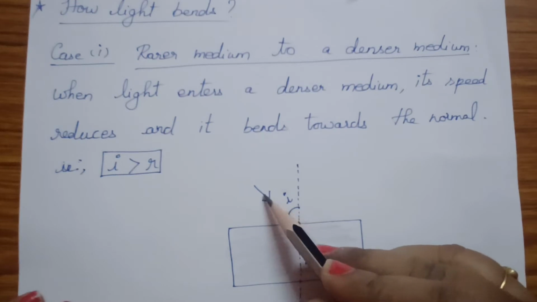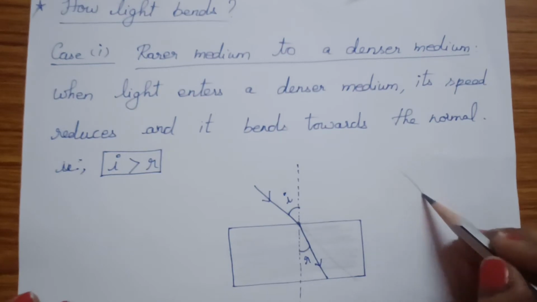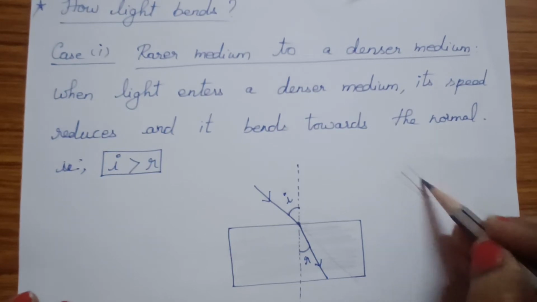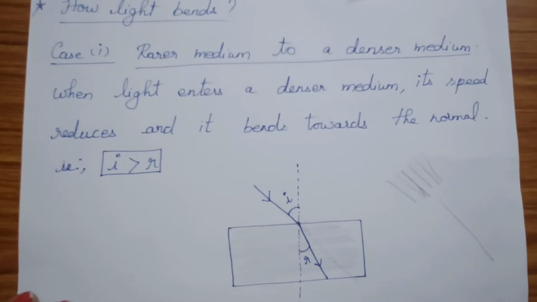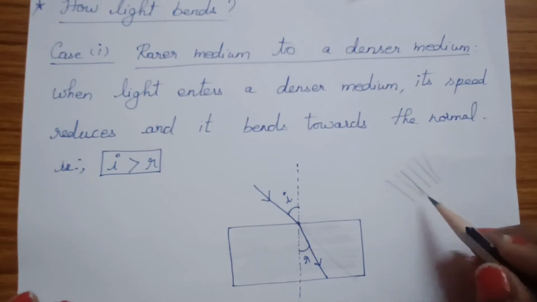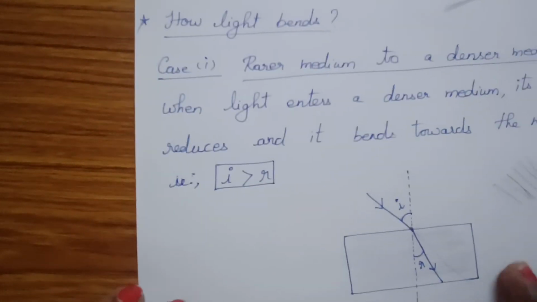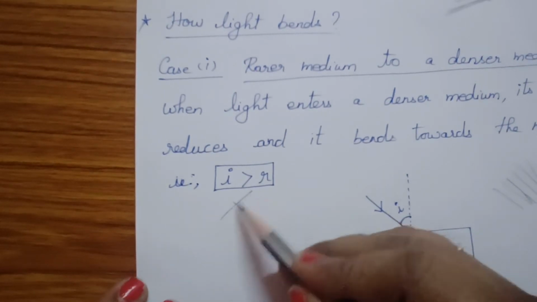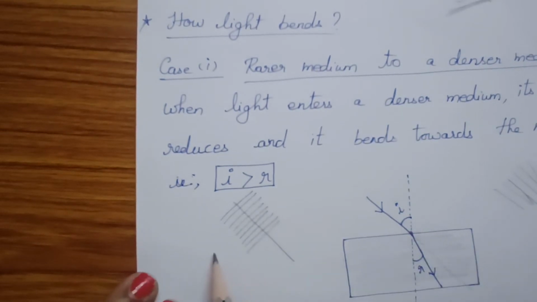So this ray we are considering, we are considering light rays. It is not a single ray. It is a beam of light rays. For understanding purposes, we'll take this as a single ray. If you consider this as a bunch of rays, you will be able to see how it bends. For example, I am going to show this single ray as a wave, like a beam of light rays. So this is your glass slab.